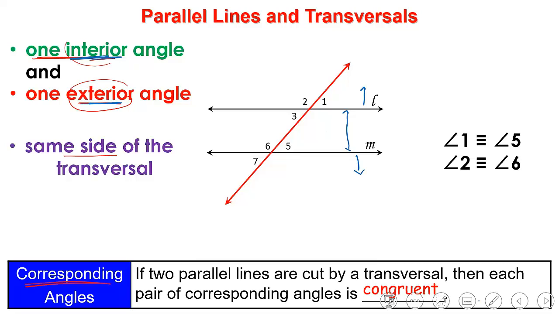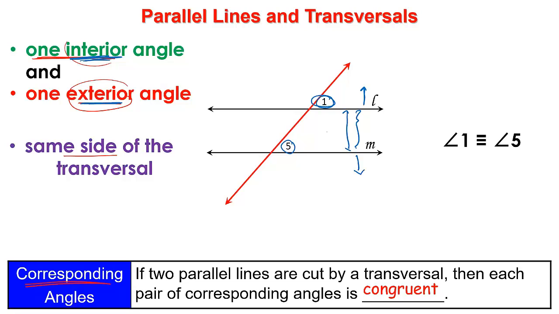So by looking here at the example we have, first of all, let's look at 1 and 5. 1 is called an exterior angle. Why? Because it is not between the two lines. It is above line L, so it is exterior. It's not inside. And angle 5 is an interior angle. Why is it an interior angle? Because it is found between the two parallel lines.